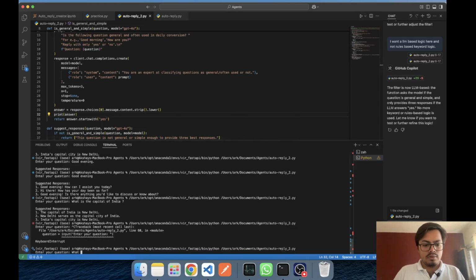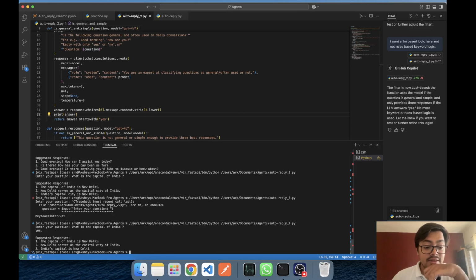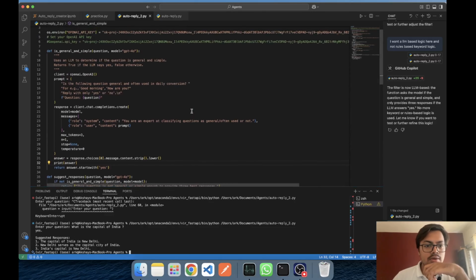Okay, what is the capital of India? It thinks it's a general question and hence it is going ahead and giving the responses. I don't want that. We need to tune this prompt.